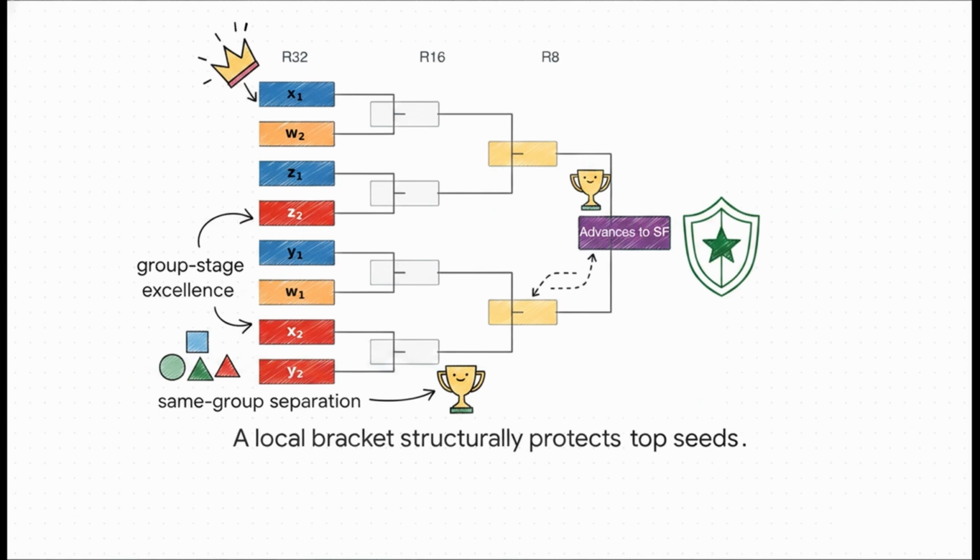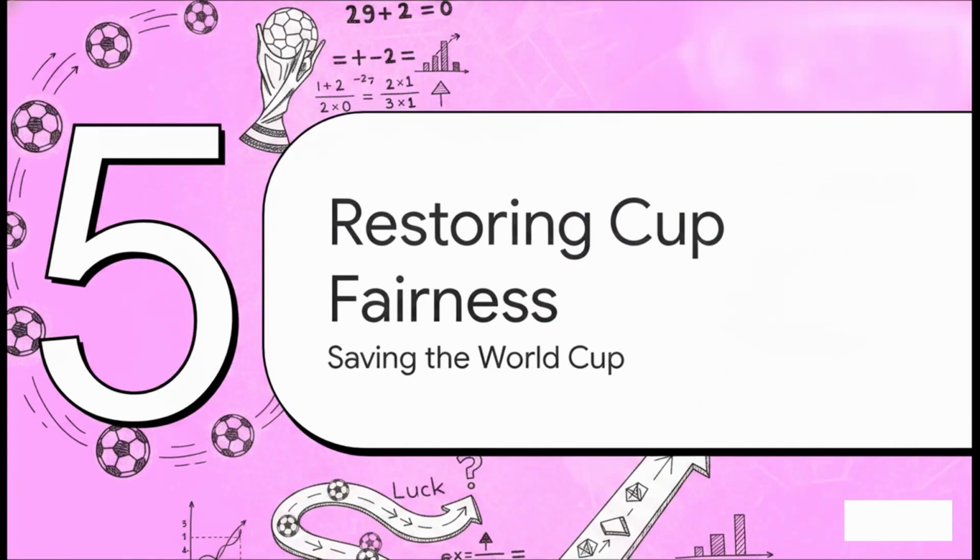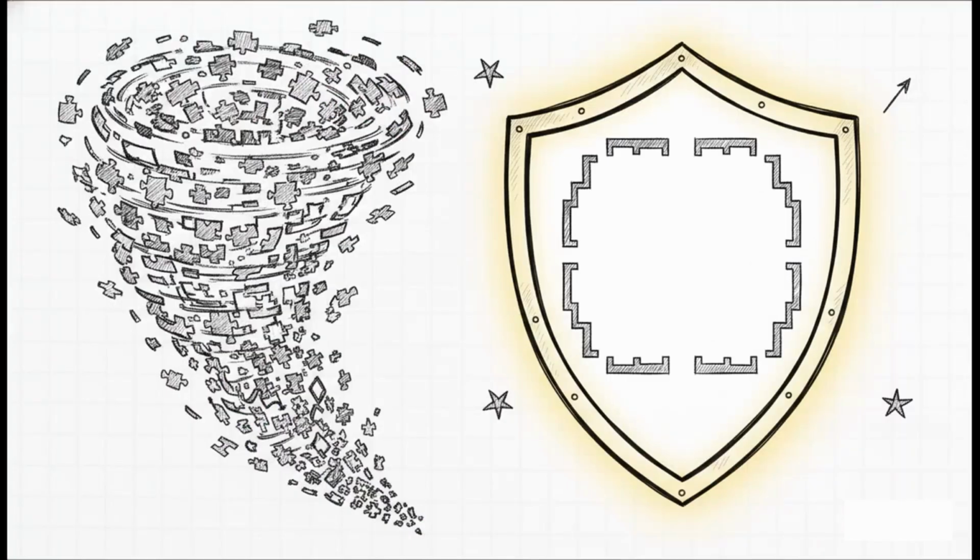They are guaranteed to face a third-place qualifier in the round of 32, rather than randomly drawing a super dangerous runner-up. Finally, Section 5, Restoring World Cup Fairness. By bringing the math back in line, we can actually save the integrity of the most watched sporting event in the world. It's all about making sure the best teams on the pitch, not the luckiest teams in the draw, make it to the end.